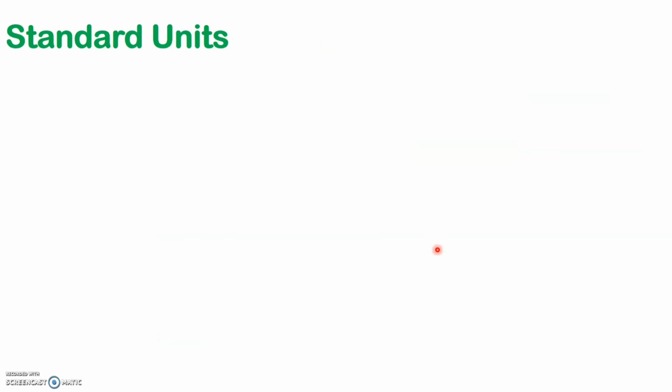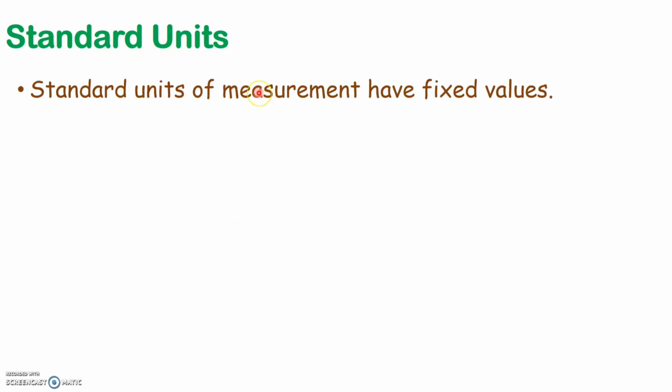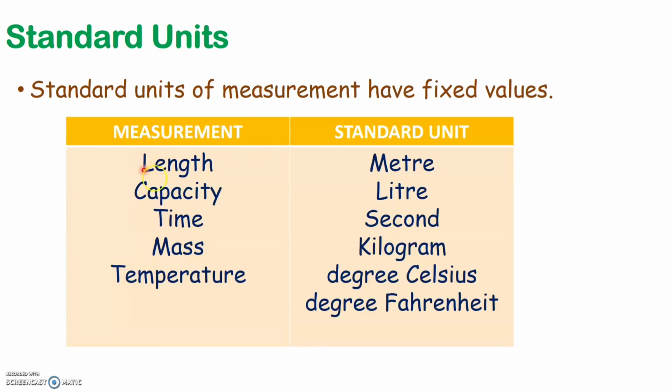Now let us see what are the standard units. We have learnt that a unit is a fixed quantity used as a standard of measurement. Now let us see what are the standard units of measurement. Each of the measurement will have a standard unit. Say for example, for length, the standard unit is meter, which means length is measured in meters and that is the standard unit.